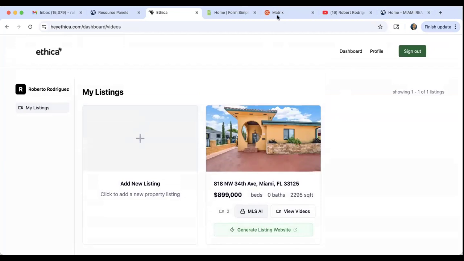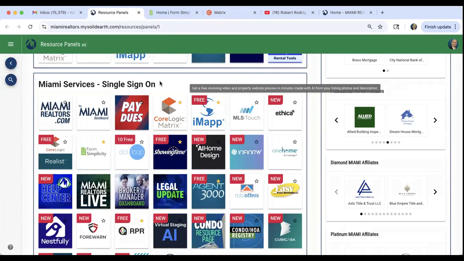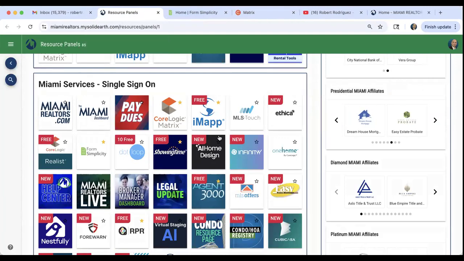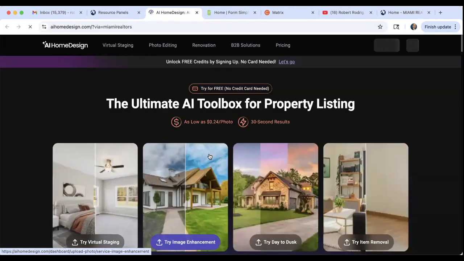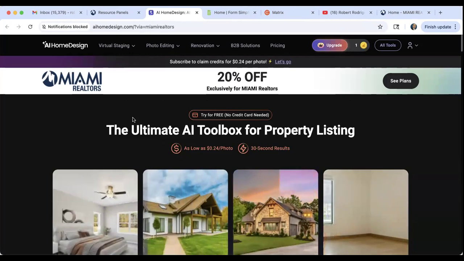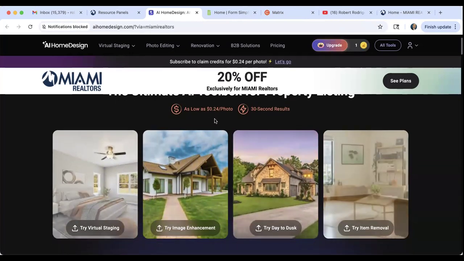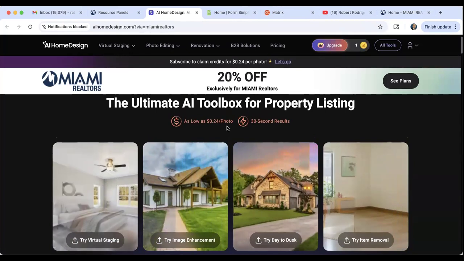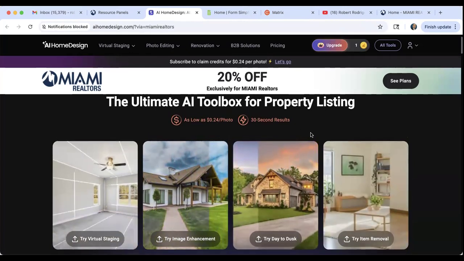So it's another AI feature, and it's in here inside of the resource panel. All right. Now, AI home design. Let's go ahead and click on this as well. This is the ultimate AI toolbox for properties. Guys, you can redesign photos for as little as 24 cents a photo. All right. And you get your results in just 30 seconds.